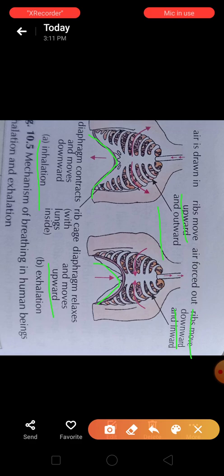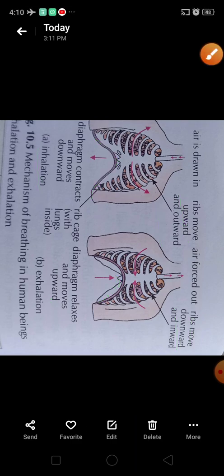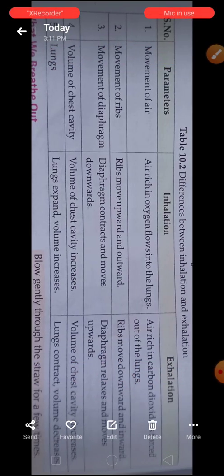So these are some important questions regarding your exam, that may be asked for 1 mark. Learn very carefully. Now children, here are some differences between inhalation and exhalation.